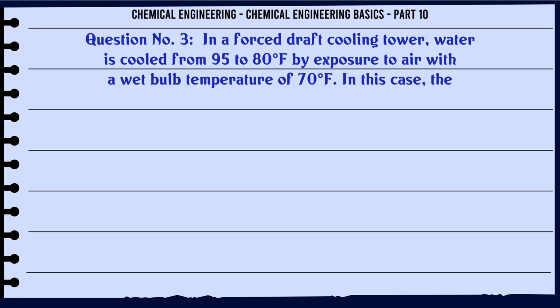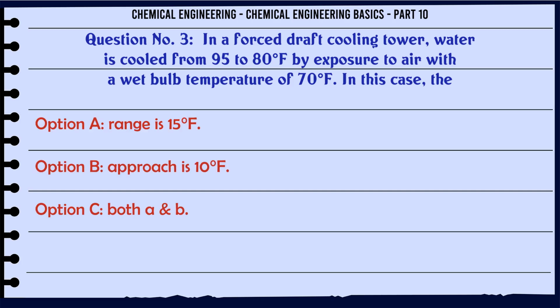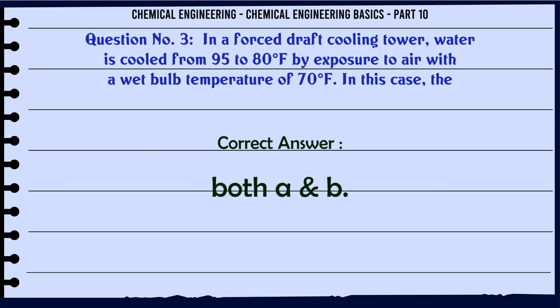In a forced draft cooling tower, water is cooled from 95 F to 80 F by exposure to air with a wet bulb temperature of 70 F. In this case the A. range is 15 F, B. approach is 10 F, C. both A and B, D. neither A nor B. The correct answer is both A and B.